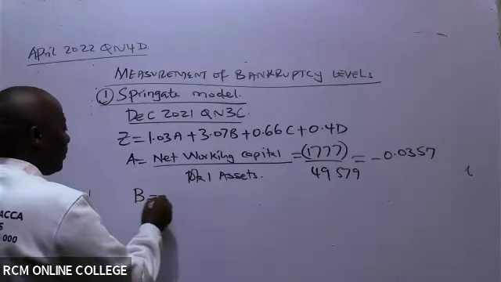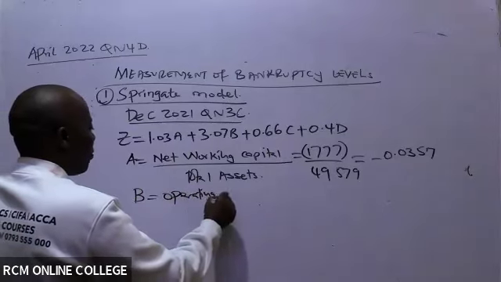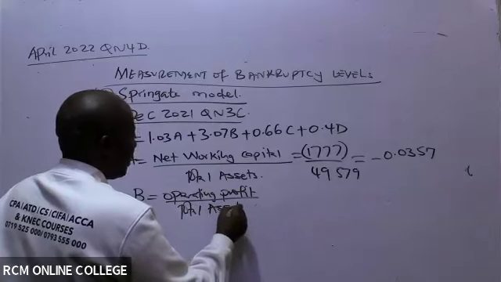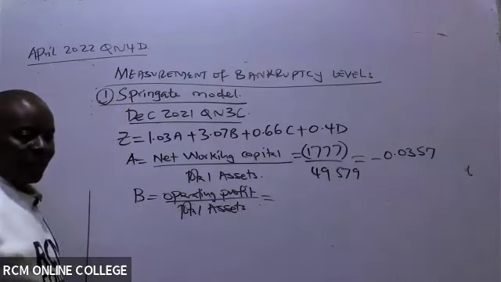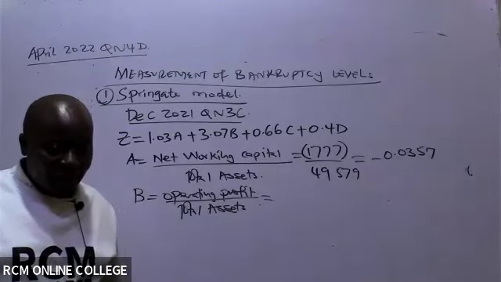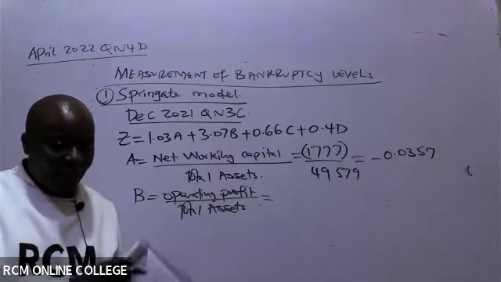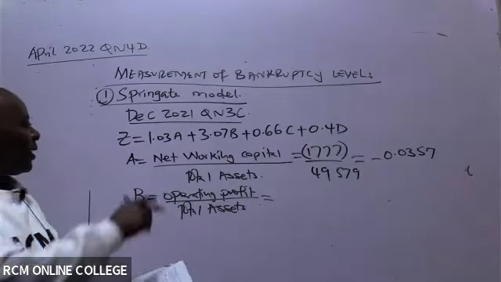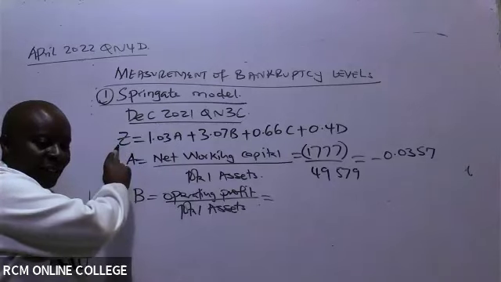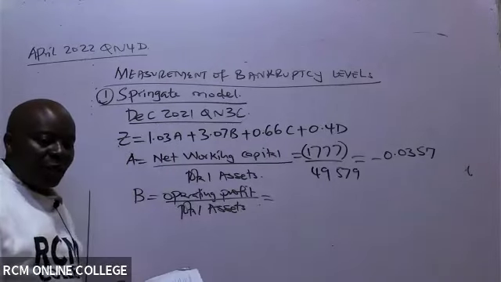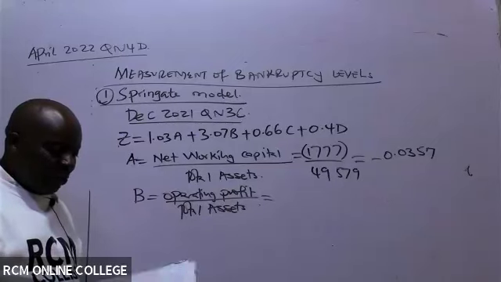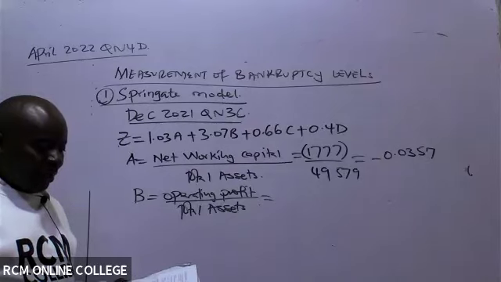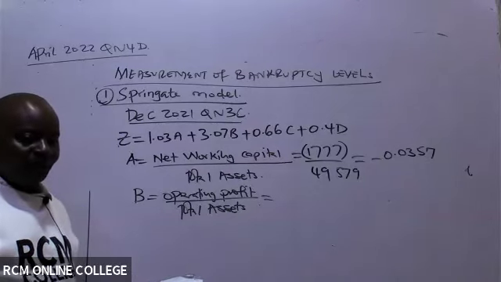So B is operating profit over total assets. Before A. Oh, Z. Are you talking about this Z? My handwriting is very bad. The equation is given on top, Mary. It's given by the examiner. Z score. Z is 1.03A.